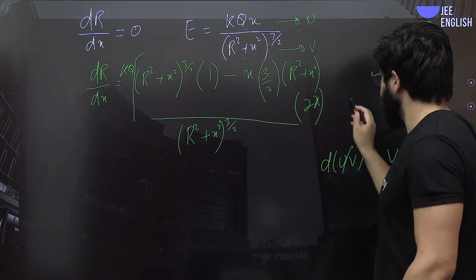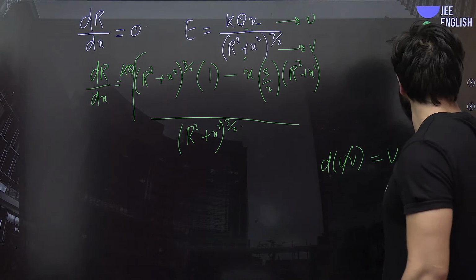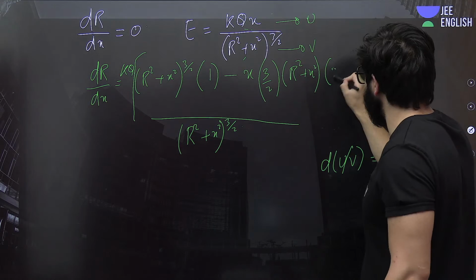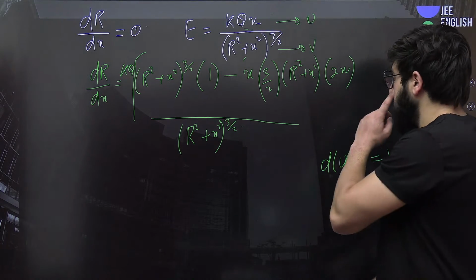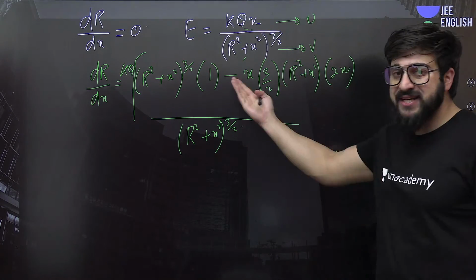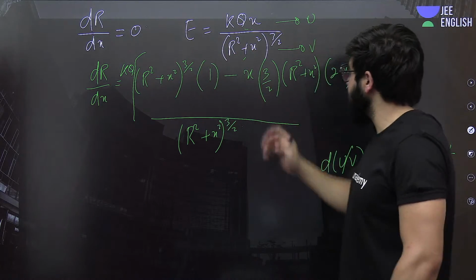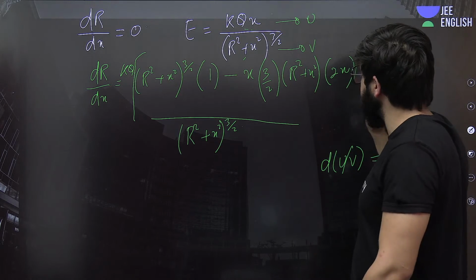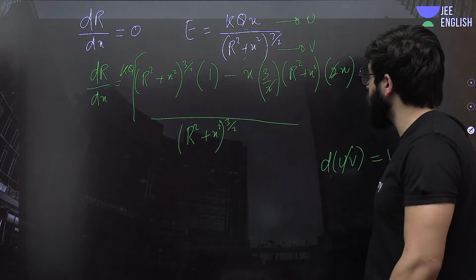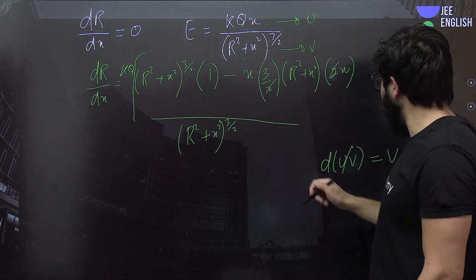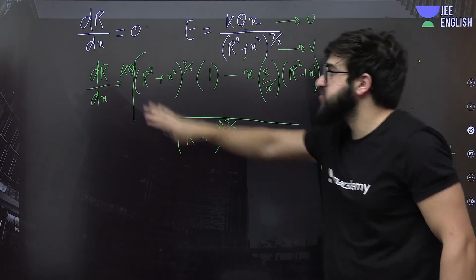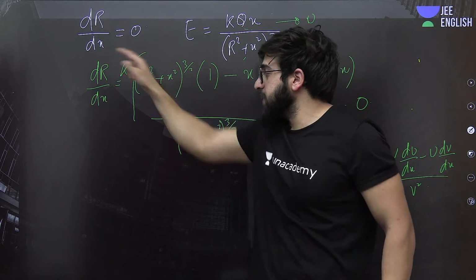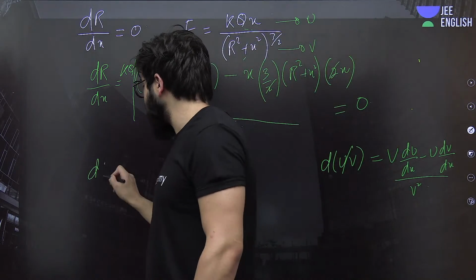So let me just show you this over here. It will be nothing but integration, differentiation inside, that is 2x. For this it will be 0. This is basically chain rule, power down, power minus 1, then inside differentiation also. So this and this will get cancelled off, and we have to put it equal to 0 because we need to find at that value of x, dr by dx should be 0.